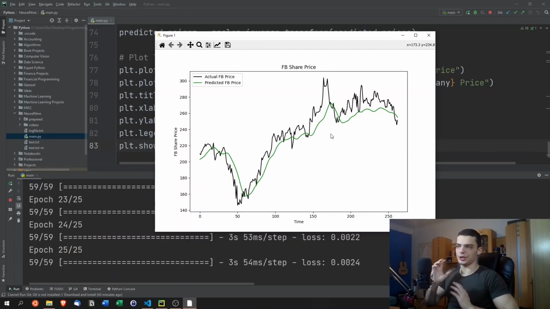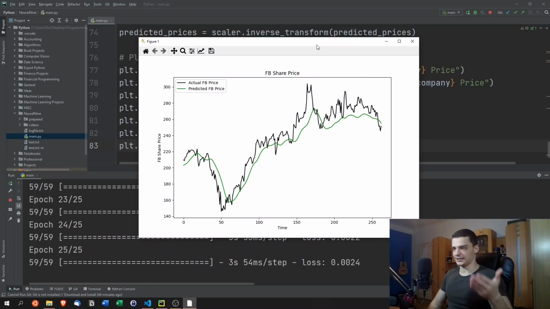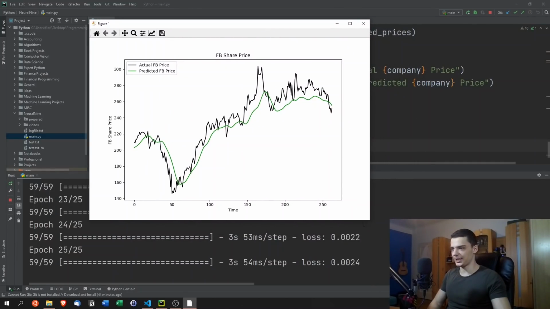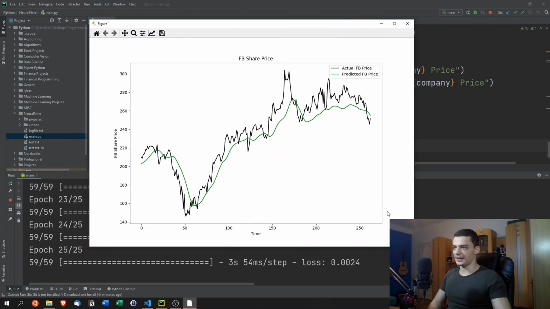We could also change it in a way that it feeds its own data back into itself. It looks at the last 60 days, predicts one day, then it looks at the last 59 days plus the one predicted day, and after 60 iterations, it's no longer looking at actual data, but at its own predicted data, and then the results are not going to be as good as this curve here. But still, this is not investing advice, this is programming education. And you can see that the curve is kind of fine.